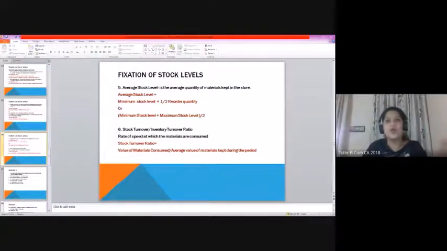So in order to avoid that, we identify different stock levels within an organization to control it effectively. And then the other question is, how do we know that? It is basically on the basis of the usage pattern within a firm. A new firm might have to anticipate the stock levels for the current year, and based on the current year's figures, they might plan for the future. But if it is a continuously operating firm, they can plan their stock levels based on the previous requirement, in the previous operating cycles.